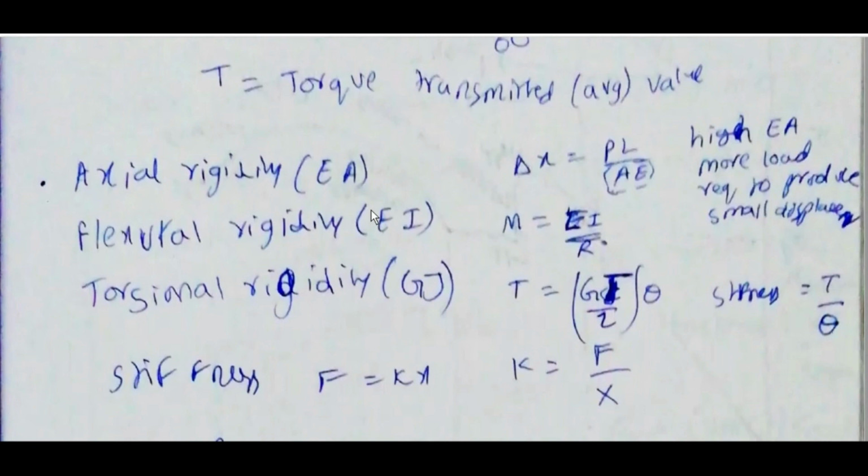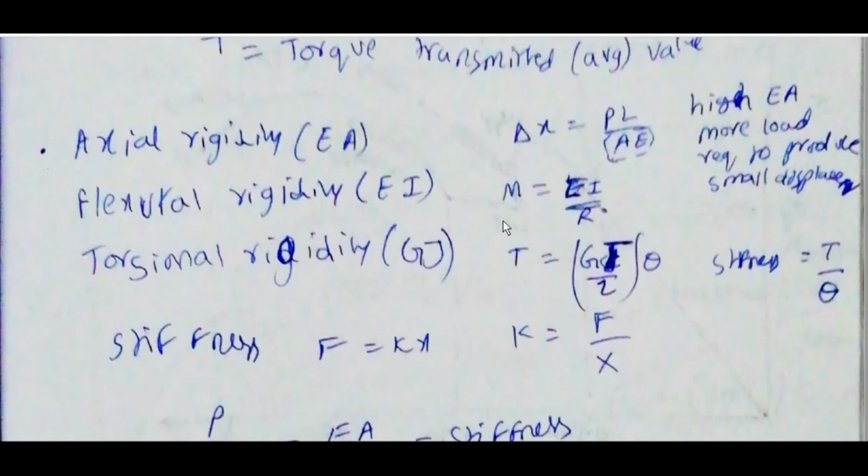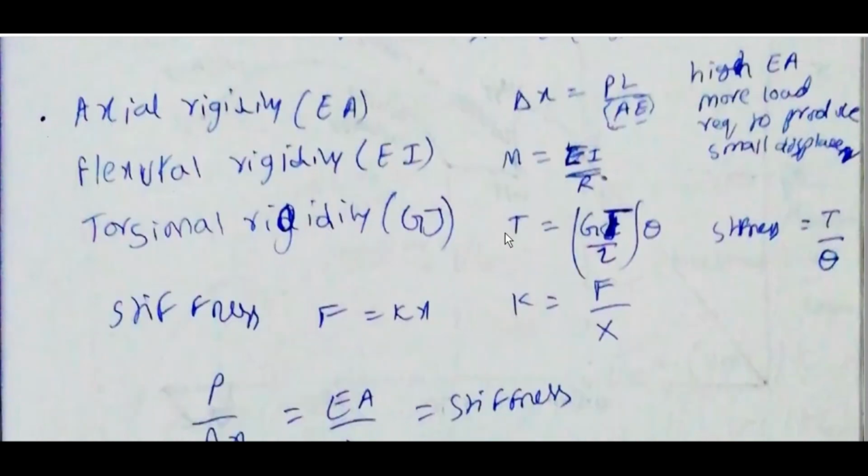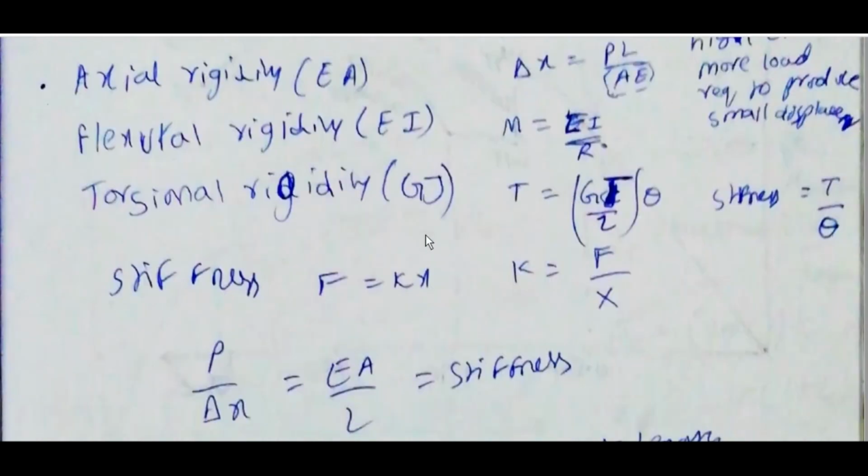Axial rigidity is EA: delta X is equal to PL by AE. With high AE, more load is required to produce a small displacement. Flexural rigidity is EI: M is equal to EI by R. Torsional rigidity is GJ: T is equal to GJ by L into theta. Stiffness is equal to T by theta.